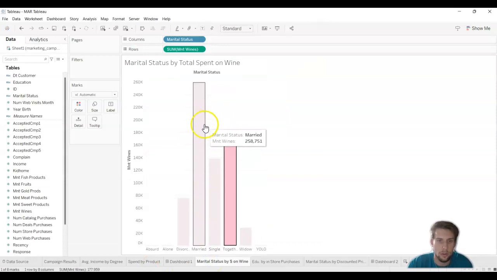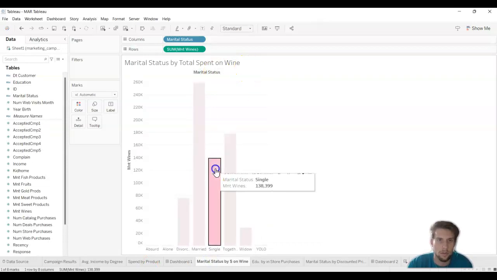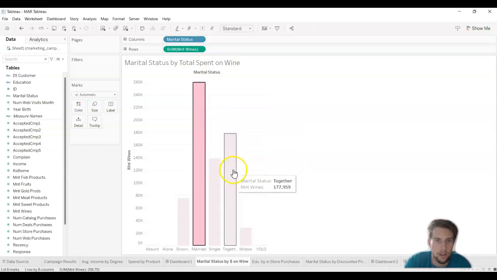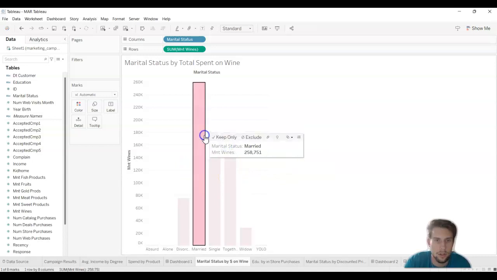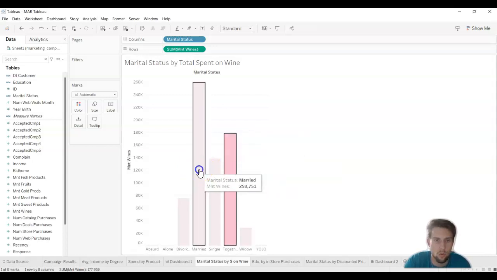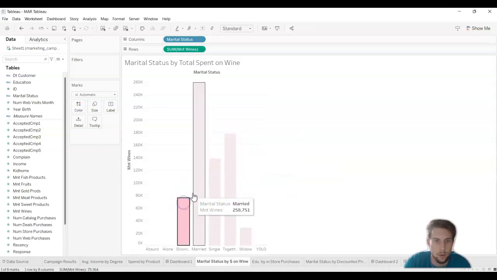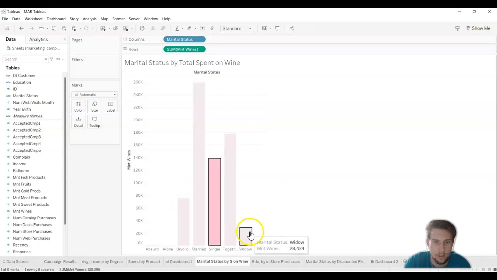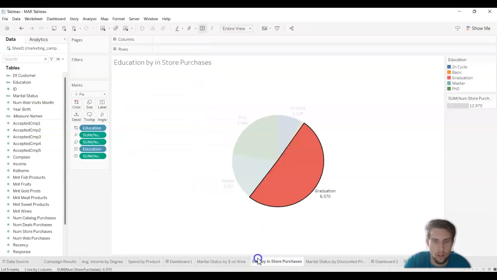Now going into this category for marital status by total wine spent, we have married and together categories. They spent the most money total on wine, as opposed to divorced and single, also widow at the bottom as well.